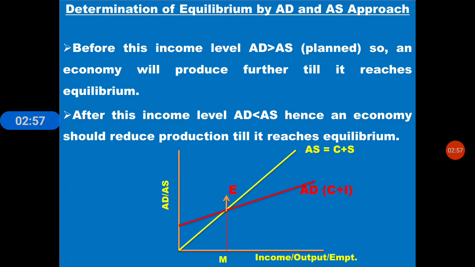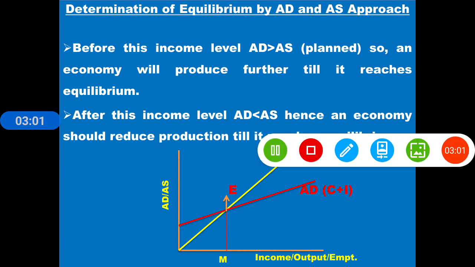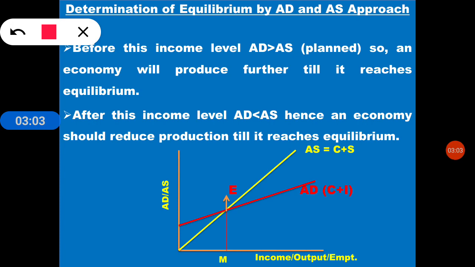Before this income level, before this point E, you can see this is the level where AD is greater than AS.